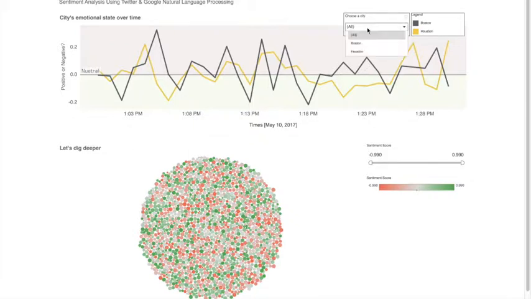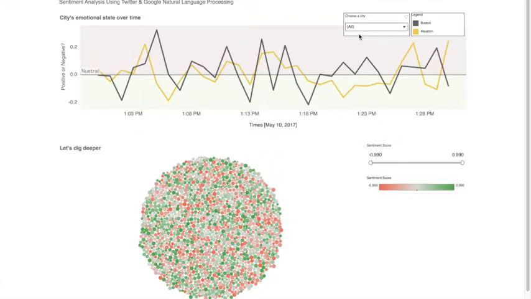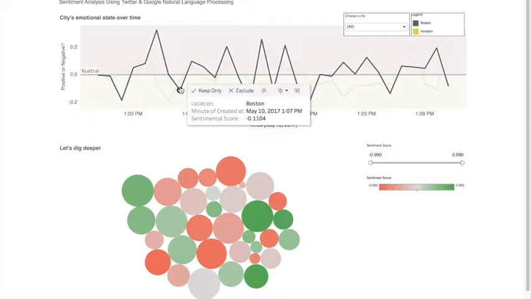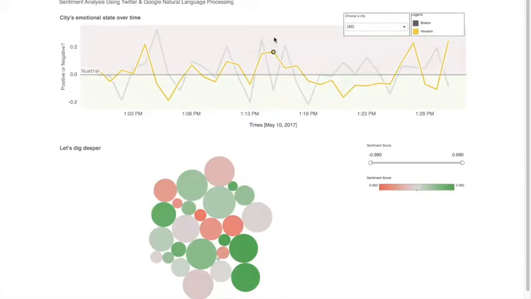A user can select a certain city, let's say only Boston, and view the data for that, or just Houston, or all the cities in the database. The trend line in the top part shows if the city is doing positive or negative in terms of emotions. You can see that at 1:05, the aggregate weighted sentimental score of Boston was a positive 0.3, versus at 1:07 p.m., it was a negative. A user can click on this and find more details. A user can click on another point and find details for that point as well.